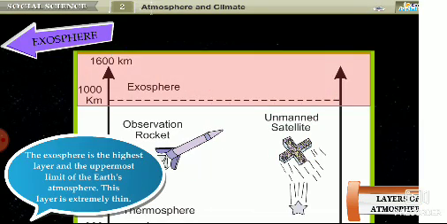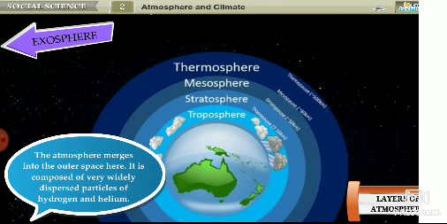Exosphere. The exosphere is the highest layer and the uppermost limit of the Earth's atmosphere. This layer is extremely thin. The atmosphere merges into the outer space here. It is composed of very widely dispersed particles of hydrogen and helium.